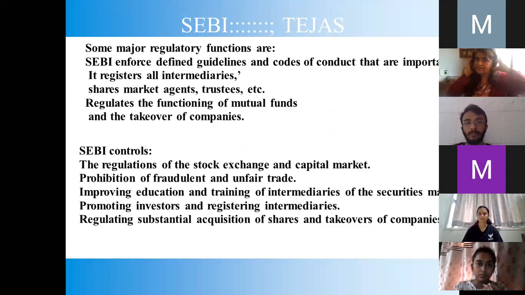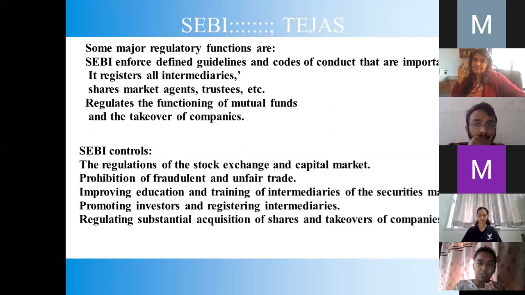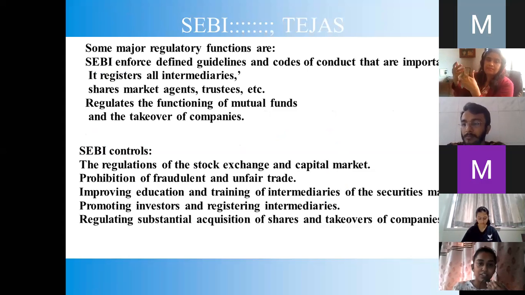SEBI. Some major regulatory functions are: SEBI enforces defined guidelines and a code of conduct that are important. It registers all intermediaries, share market agents, trustees, etc. It regulates the function of mutual funds and the takeovers of companies.